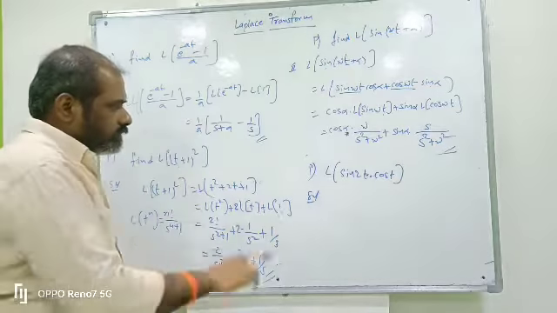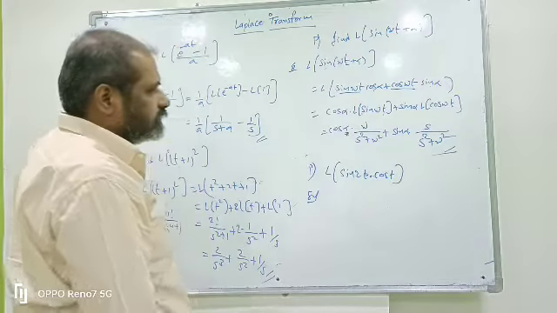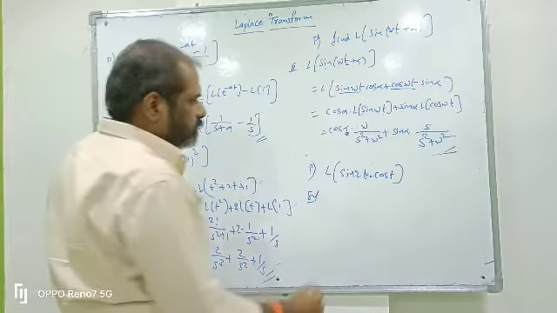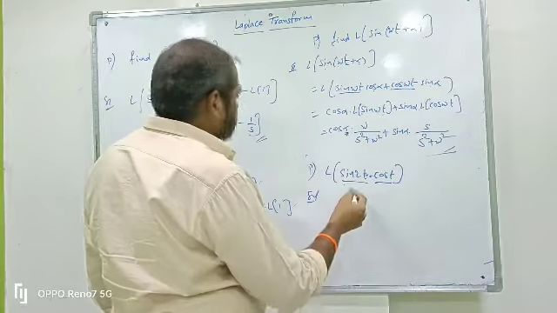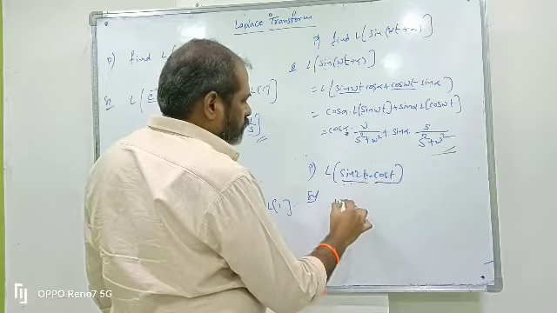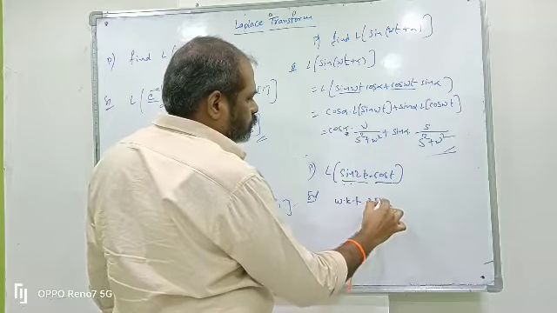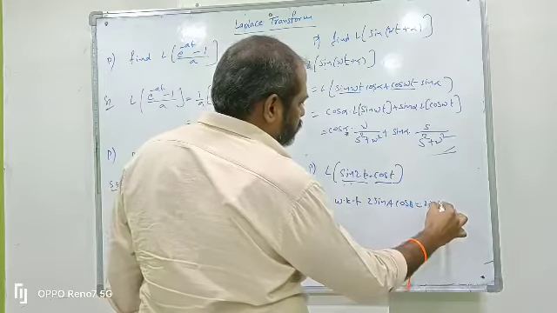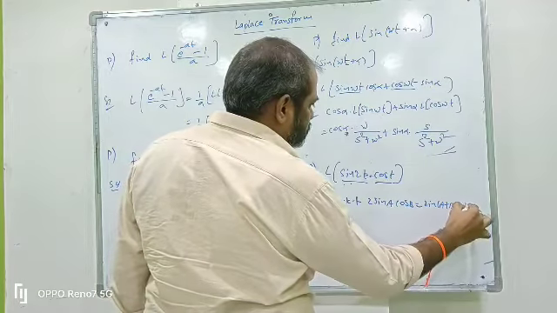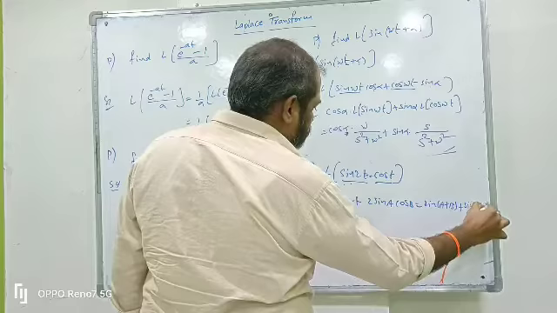So here we cannot apply the Laplace transform of sin 2t into cos t directly. By using the trigonometry formula, we know the formula for sin A cos B: 2 sin A cos B equals sin of A plus B plus sin of A minus B.